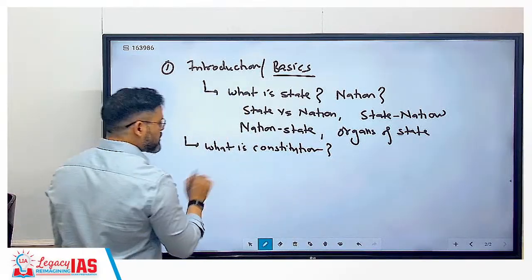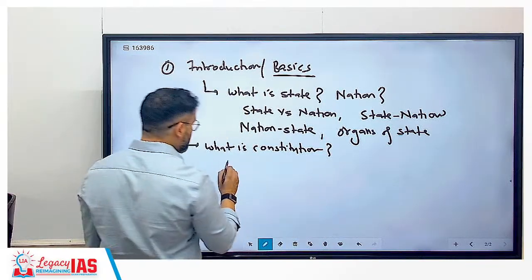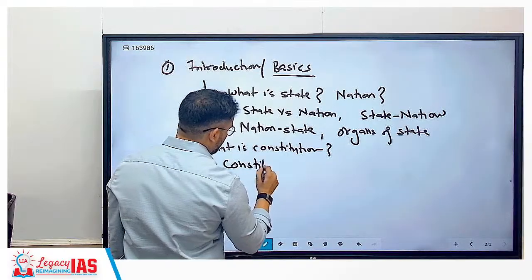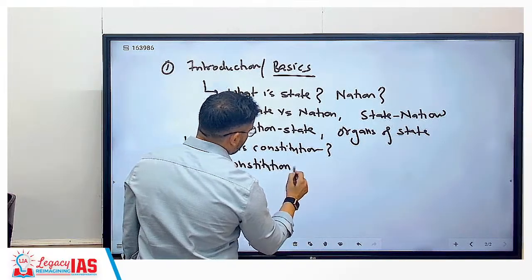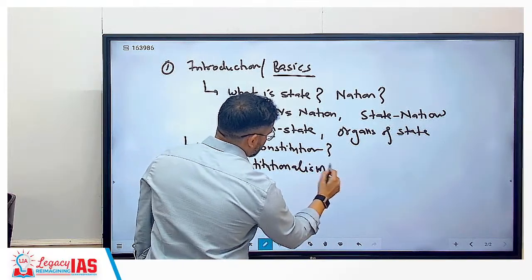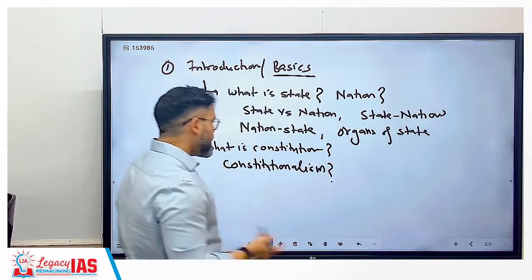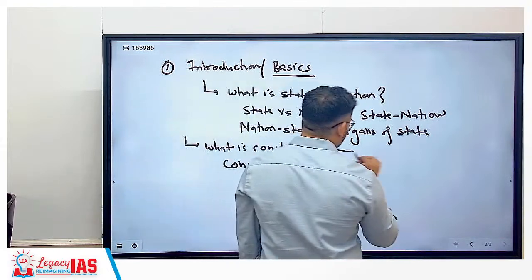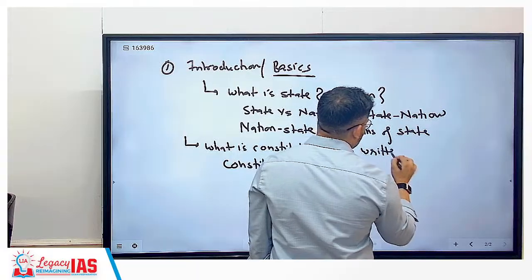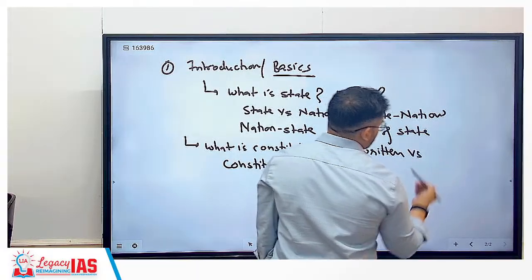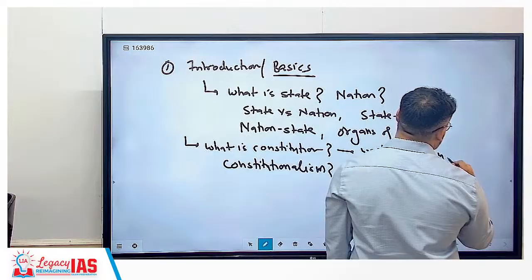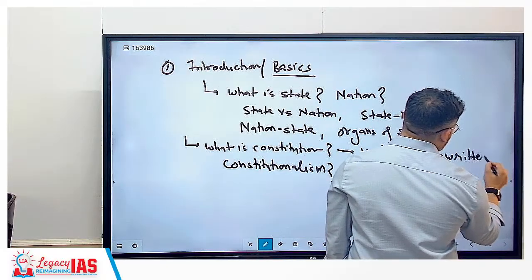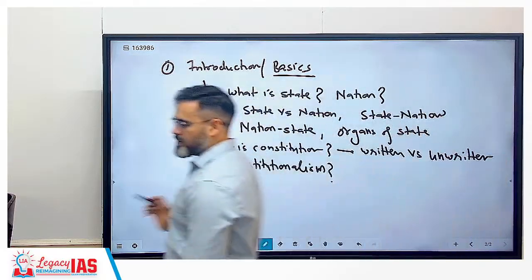What is constitution? That we will cover. And after that, what is constitutionalism? This also we will cover. And then we are going to cover written versus unwritten constitution.